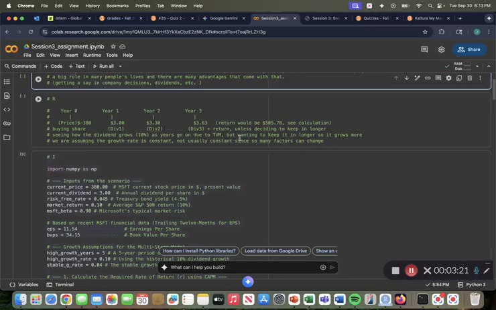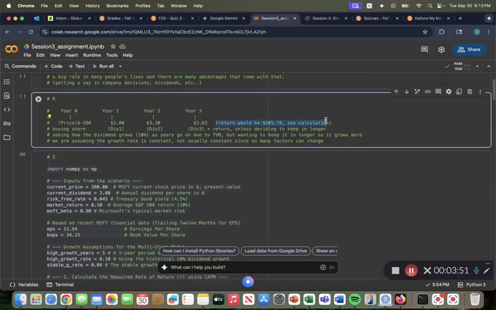After a year of growth, the first dividend on top of that, alongside our $380 that's in the stock, would be $3. The second dividend for year 2 would be $3.30. The third dividend for year 3 would be $3.63. Following that dividend calculation, and assuming all other things are true and the growth rate is constant, which it usually isn't because so many things can change, the return if we would take it out in the third year would be $505.78.